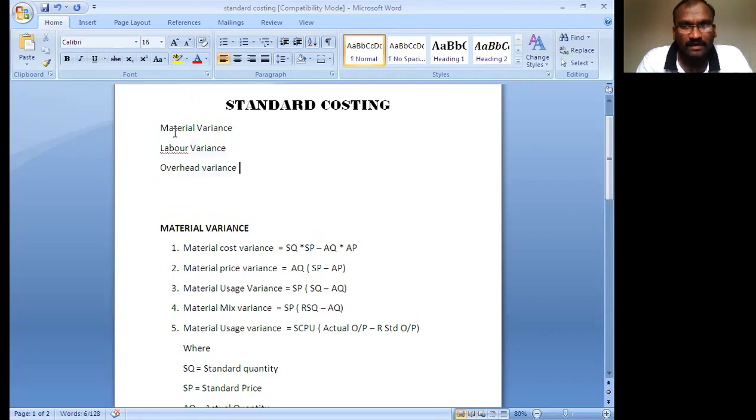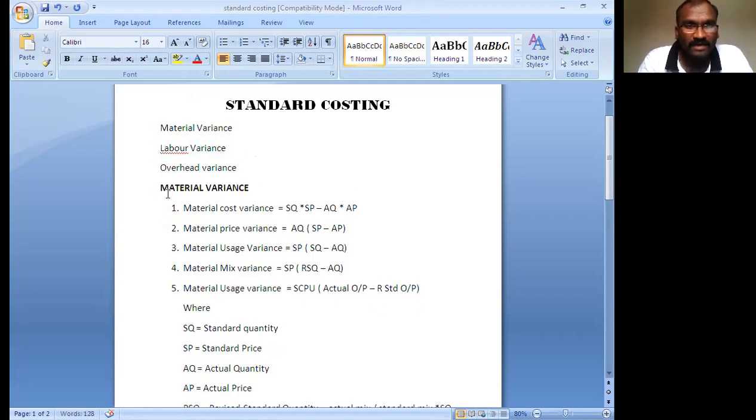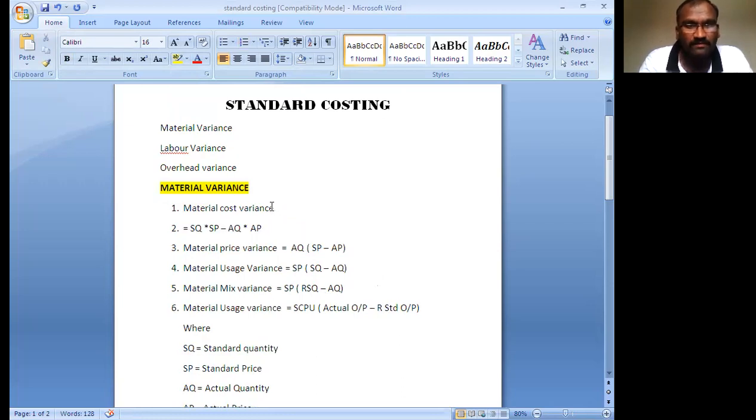So degree students, at least prepare these two. You must do the problems compulsorily. Material variance and labor variance are similar. If you know the material variance, you can easily get the labor cost variances also. In material, you follow 5 formulas.